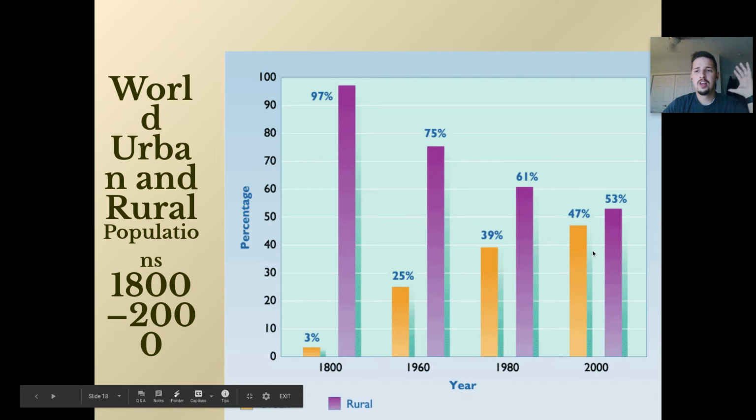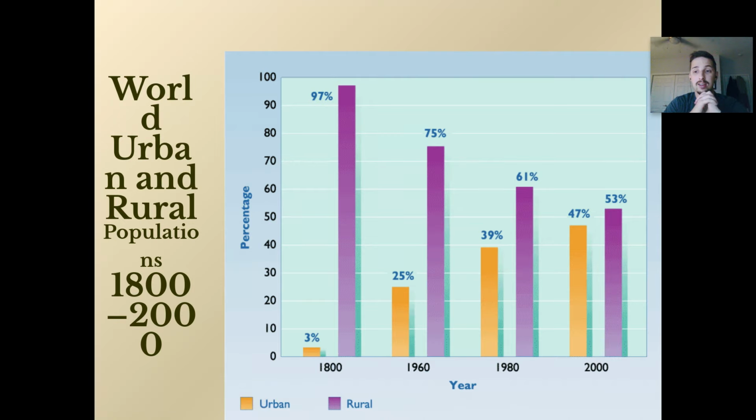So I hope that helped. I know I went kind of fast, but really what I wanted you to get out of this was the population density part of it and the why people move from rural to urban areas, which we are going to talk about way more in depth when we get to the Industrial Revolution.